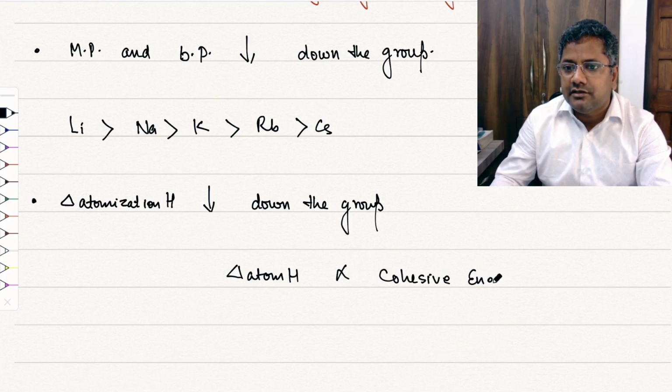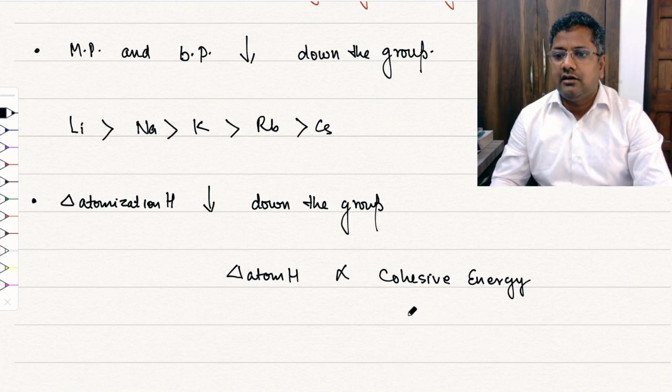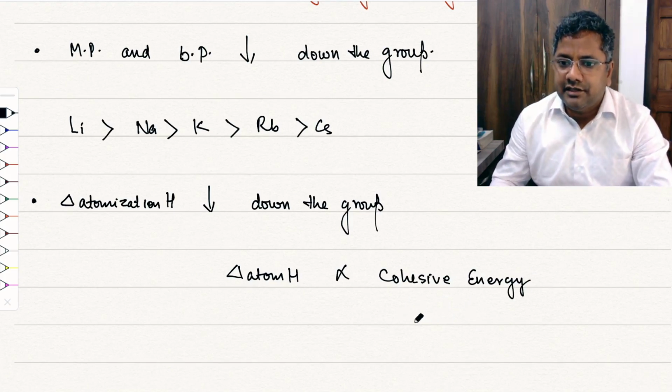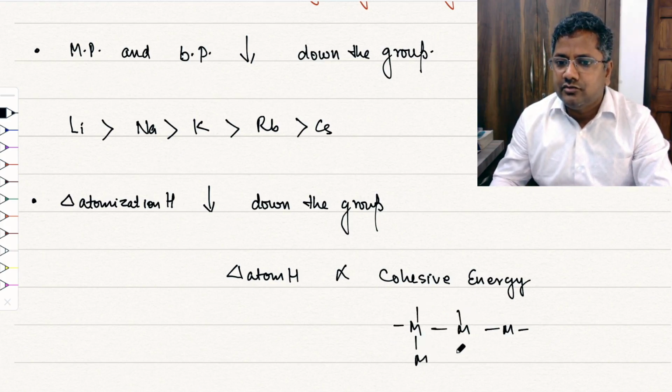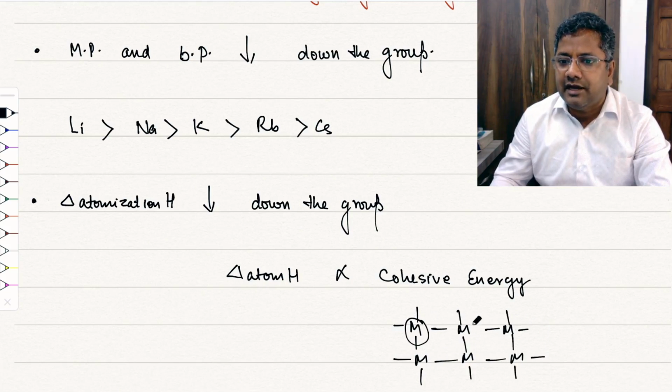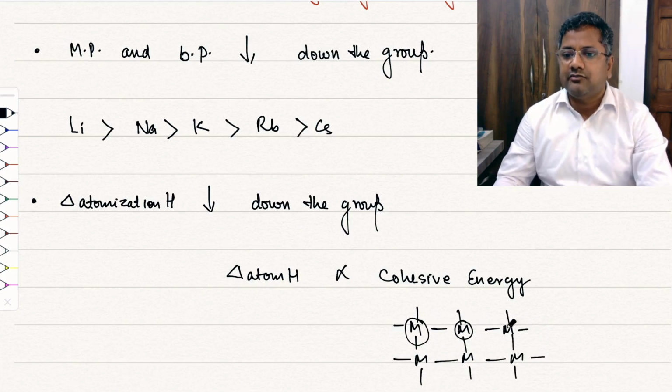Cohesive energy means the energy which binds the metal in the lattice. This is called cohesive energy, an energy which operates between similar kinds of atoms, for example between sodium atoms.